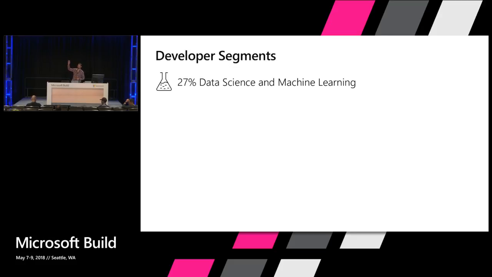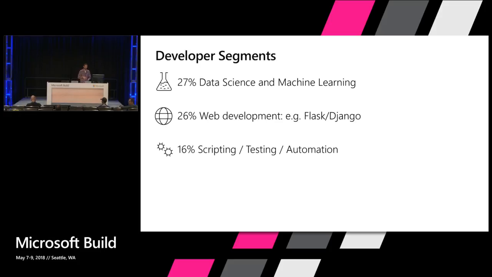Anyone here, data science, machine learning? Looks like about 27%. Web development with, for example, Flask or Django, very popular web development frameworks. Anyone? Okay, much less than that. Scripting, testing, automation. It seems like that's the majority of the people here.